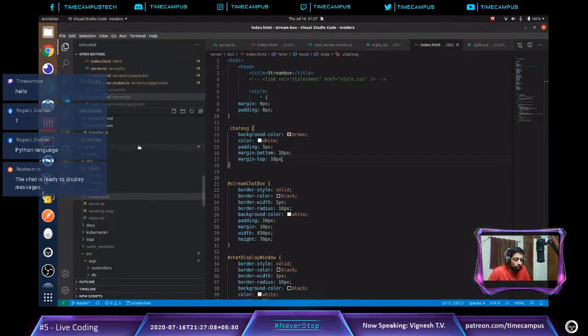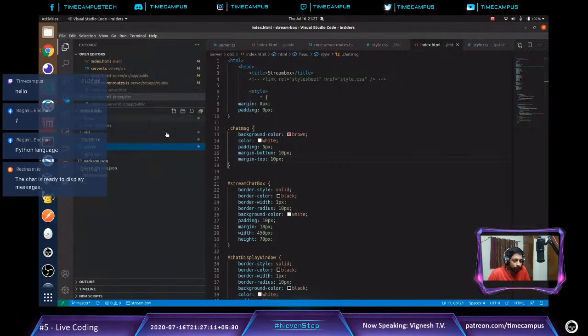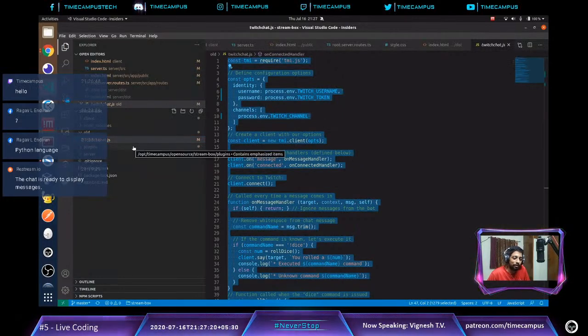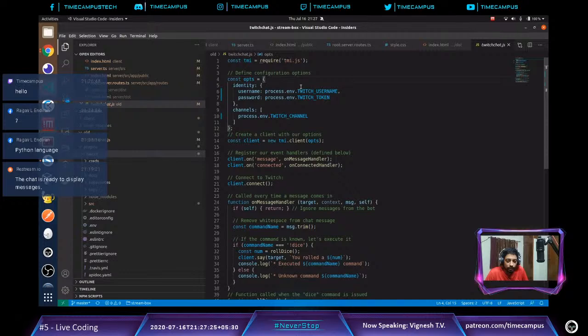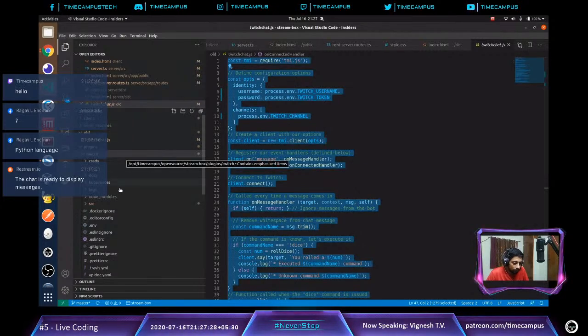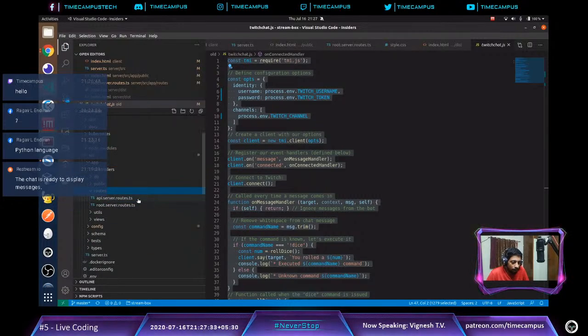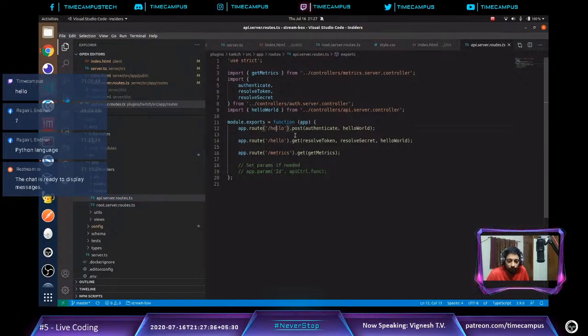So let's do that. If you remember, we had built a Twitch chat interface earlier, in the second episode of live coding. I am going to take the same code and put it inside my app routes. Before I copy it, let me create an endpoint for this. As soon as someone posts a message to my server, I need to send a message to the Twitch plugin.